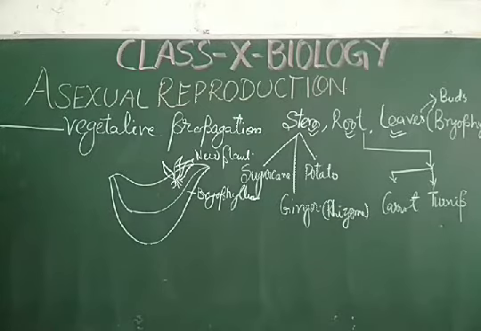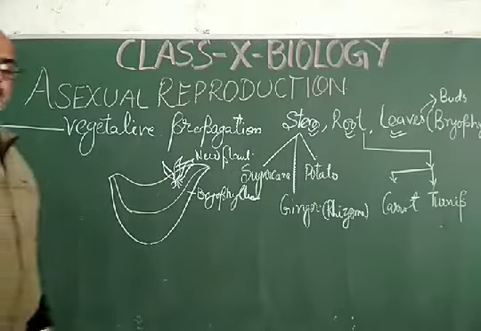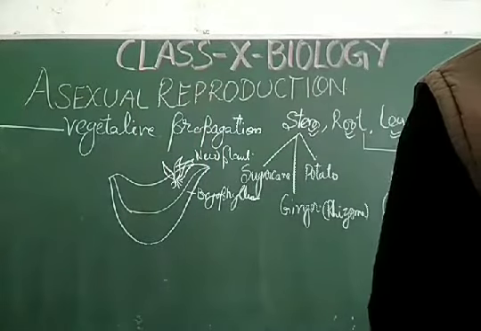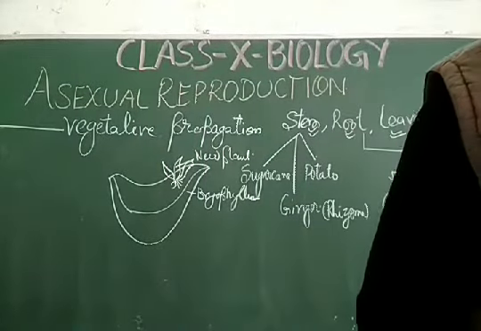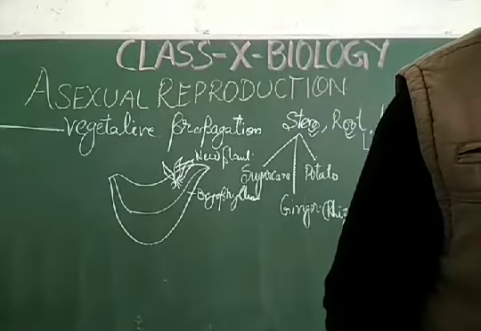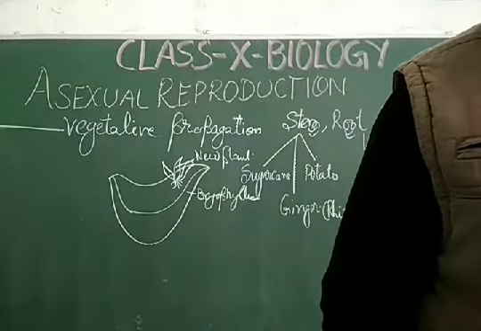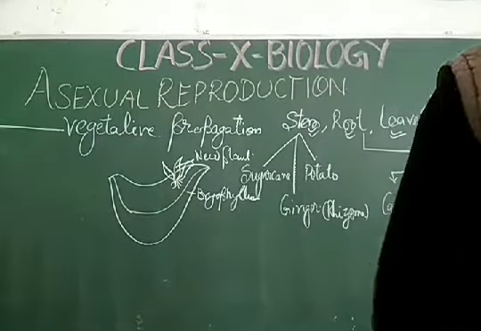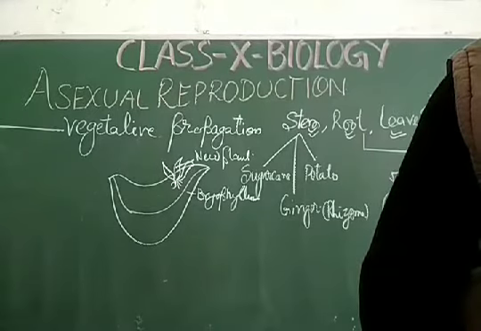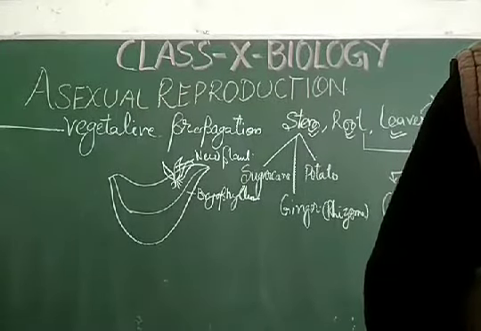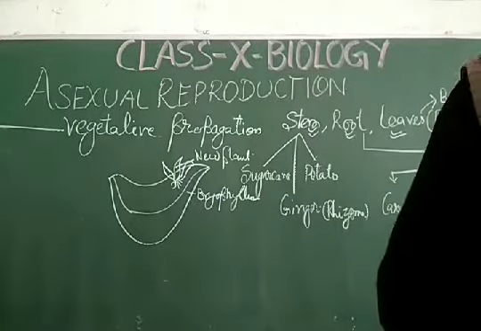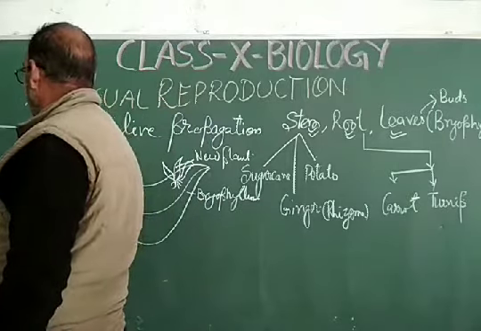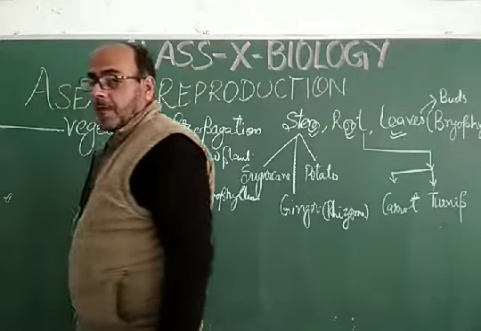Two methods are involved. By cutting, you cut the vegetative part and apply some nutritional substance so that the stem gets deep into the soil, and the stem will be able to generate a new plant. While in the case of layering, the plant gets dipped into the soil, which results in the generation of a new plant.